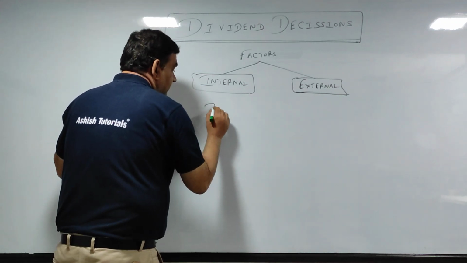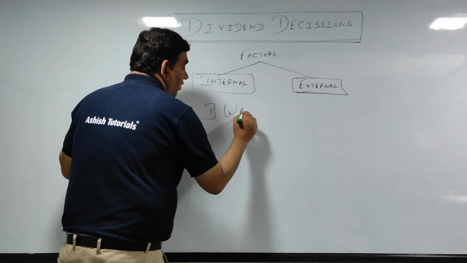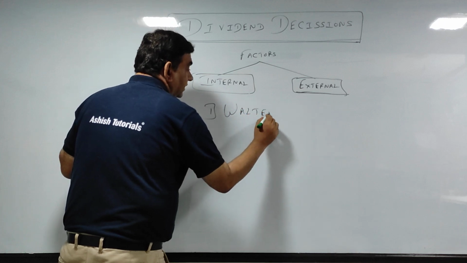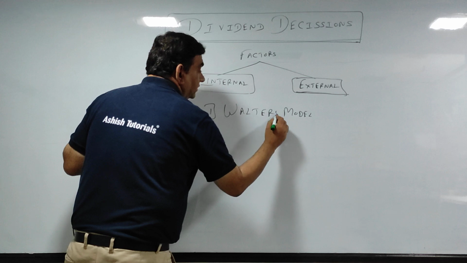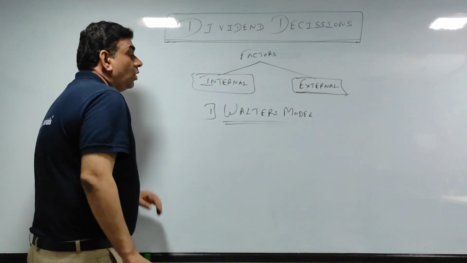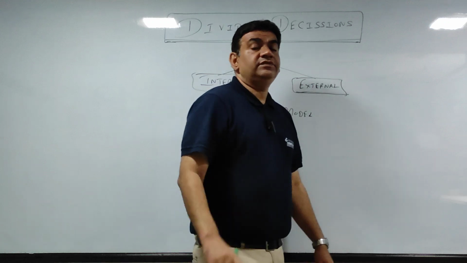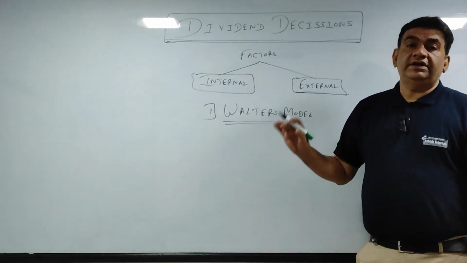The first, which I am going to do in today's session, is the model developed by an analyst called Walter. So we call it Walter's model. Walter is the name of the person who invented a model for dividend.